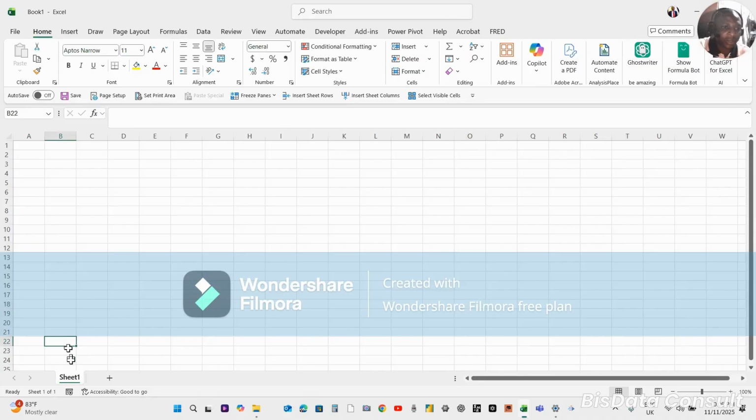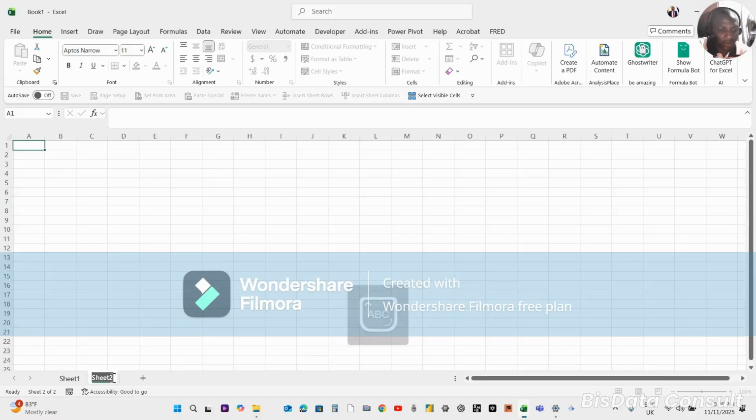This is what we call sheet. It's like a page in a book. So you have this sheet, and you can use this plus sign, if you double click on this now, it will give you another sheet. Can you see? Sheet 2, and you can rename it. For instance, I can do this and say this is ATS and press enter. All right, you see I've renamed that sheet.